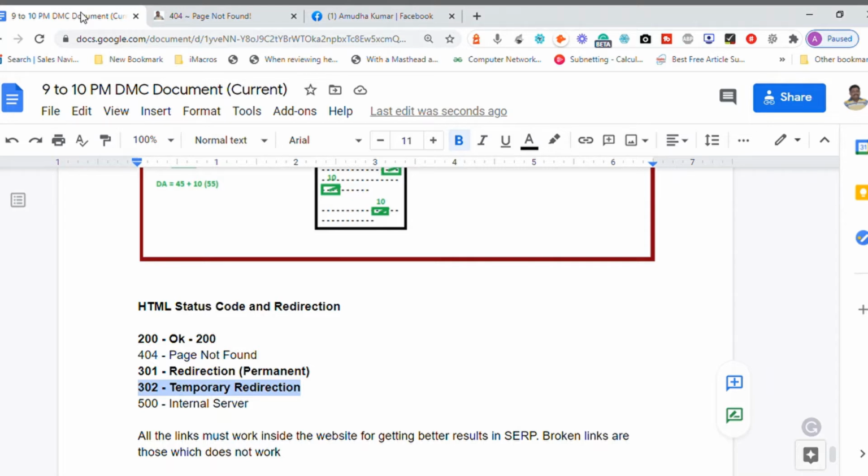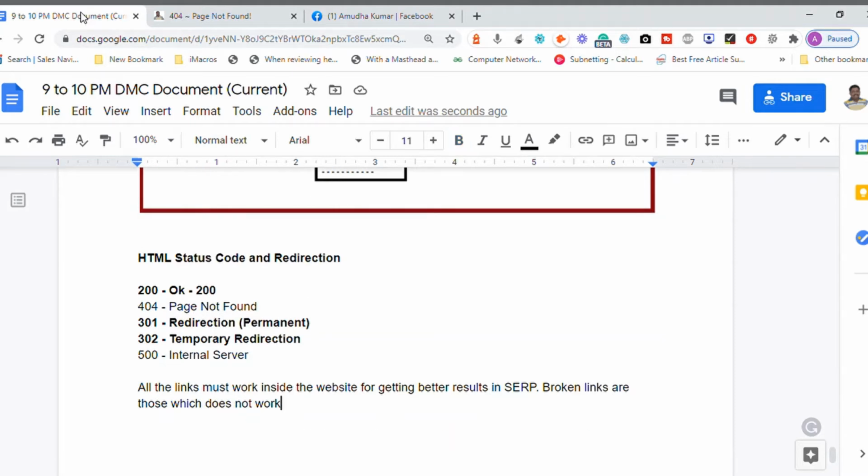A broken link is a link which does not work inside a website. So we need to figure out what are the links which are broken. We cannot manually find out the broken links. We only use tools online. For example, we can use broken link checker tools online.